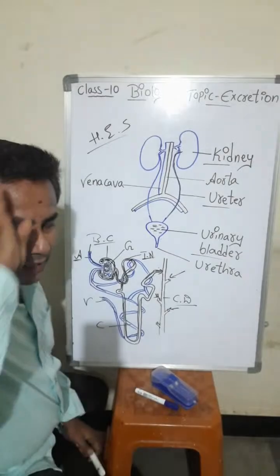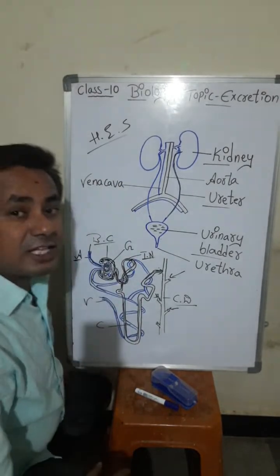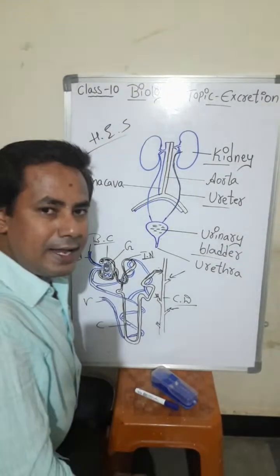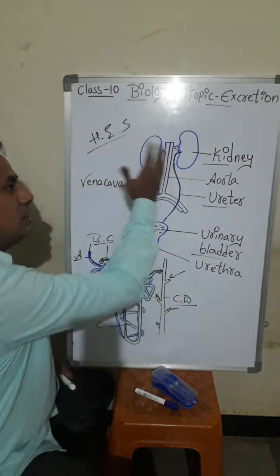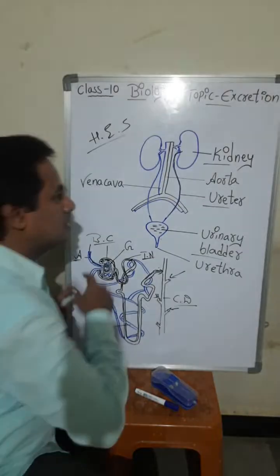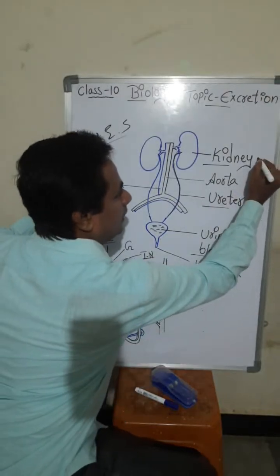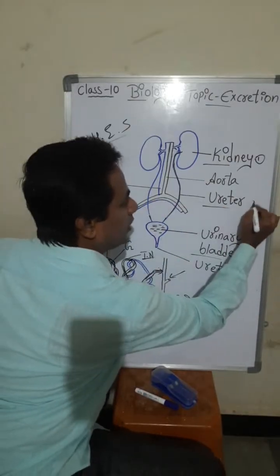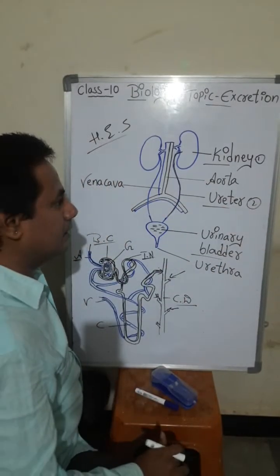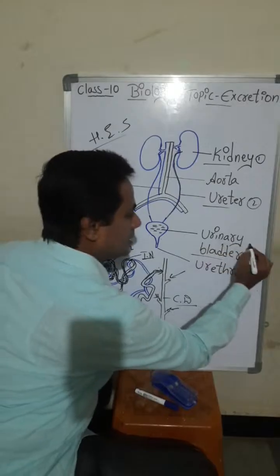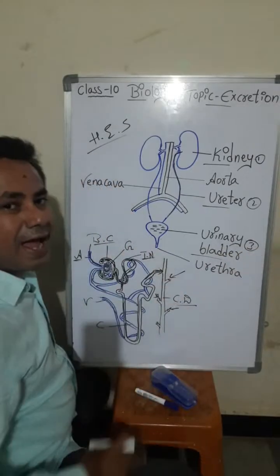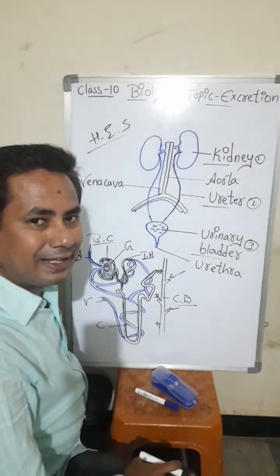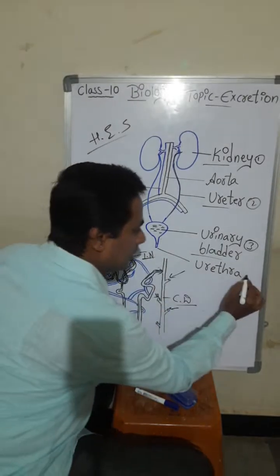So now today you have understood the topic excretion, human excretory system. In the human excretory system, you have to remember only 4 things. The first one is a pair of kidneys and a pair of ureters. And the third one is the urinary bladder. Bladder is nothing but collection, the urine will be collecting there. Okay, and the fourth one is the urethra.